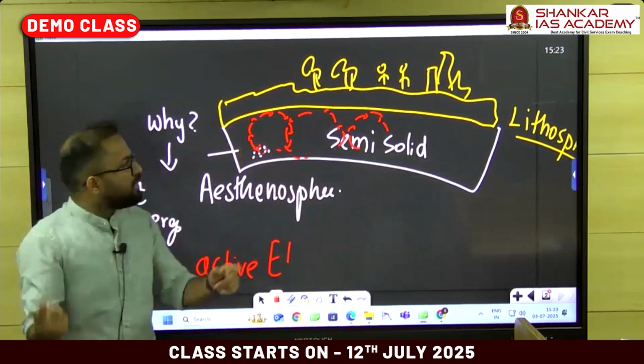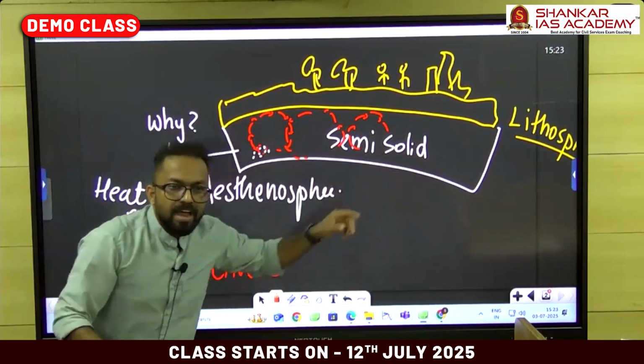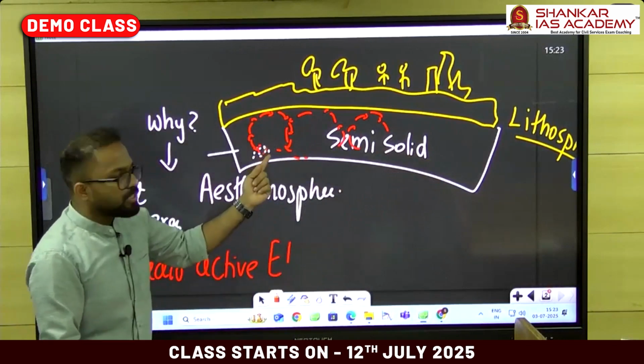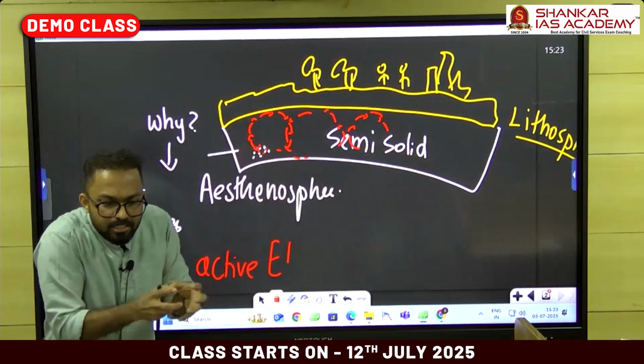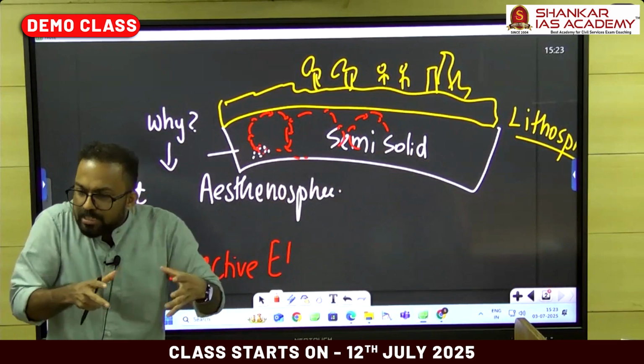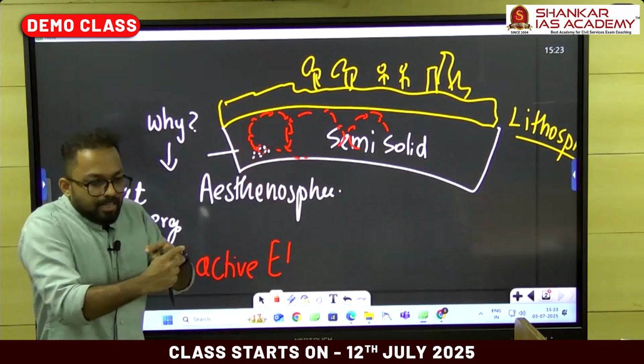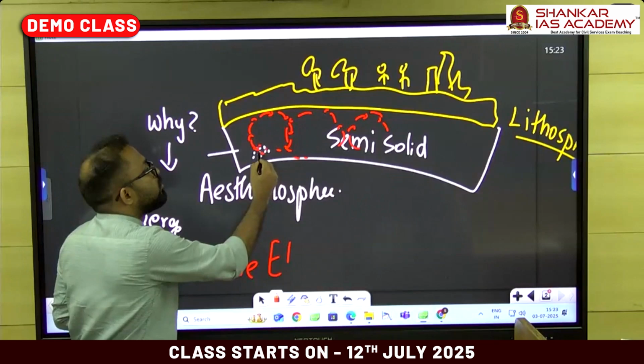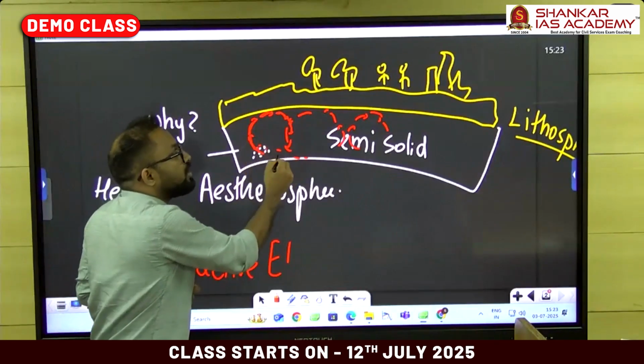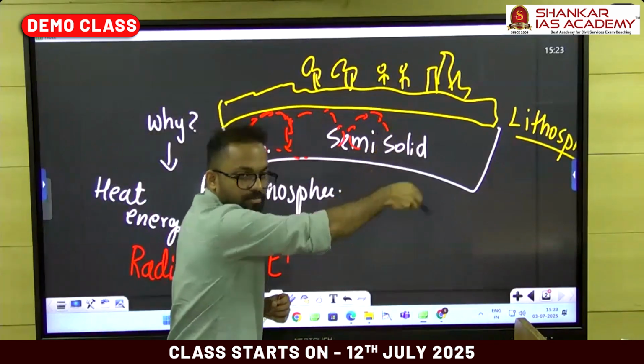Radioactive disintegrations are taking place here, and that radioactive disintegration produces heat energy. That heat energy tries to melt the solid rocks there, and that heat will be transferred through molecular movement, and that is called convection cells.